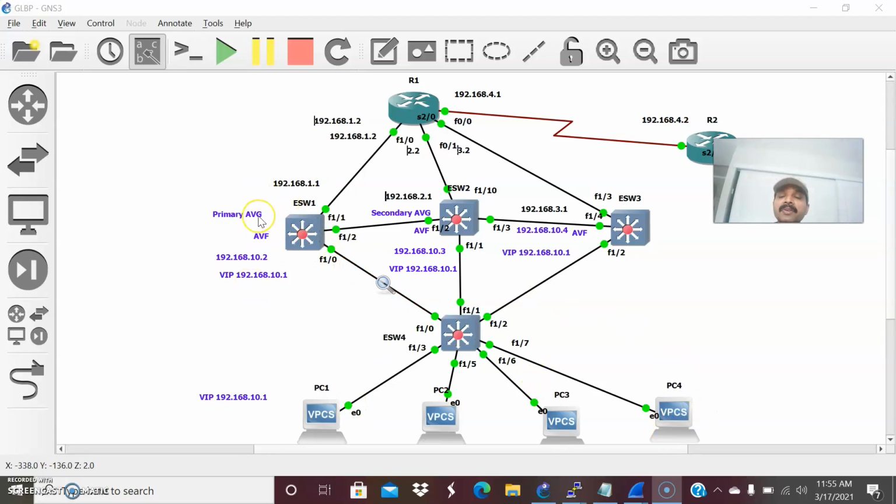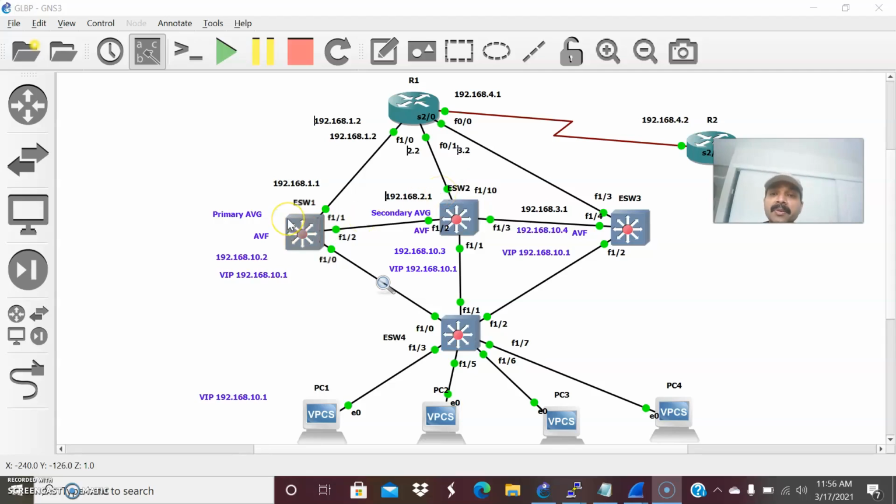So what is the purpose of AVG? There are two AVGs, the primary and the secondary AVG. The primary AVG is selected as the router with the highest priority or the highest IP. Whenever this primary AVG goes down, the standby or secondary AVG will take over the active role. How does it happen? The primary and the secondary AVG share hello packets every 3 seconds. If the secondary AVG does not hear any hello messages from the primary for a period of 10 seconds, the primary is considered down and the secondary will take over the active role.